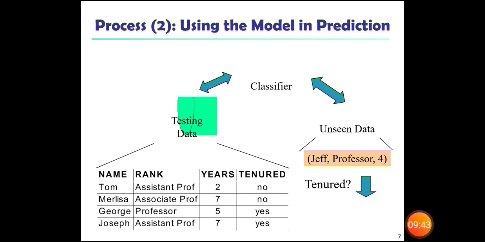Here we have some tables. With the help of this testing data, here we will try to find the unseen data. With the same condition we have to give over here. See here, first one is name. Then rank must be given and year must be given. By giving a rank and year, automatically the tenure will be identified.